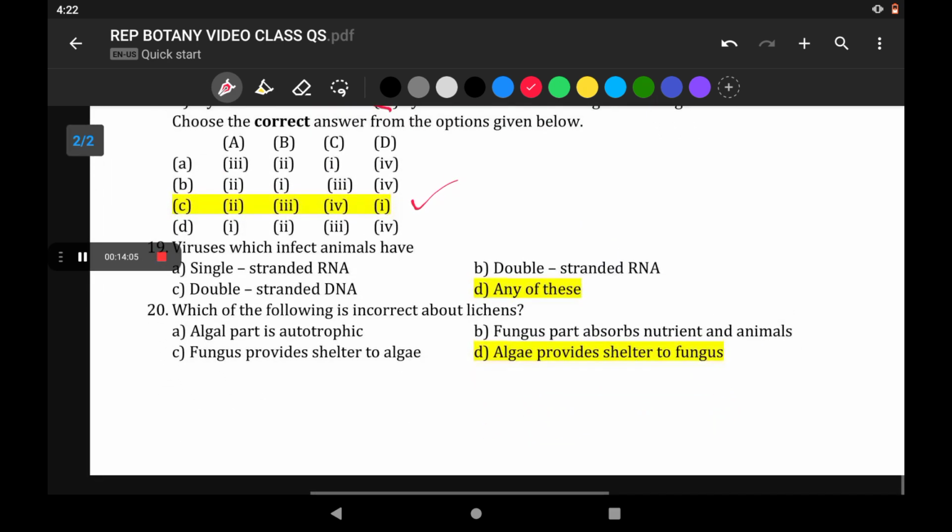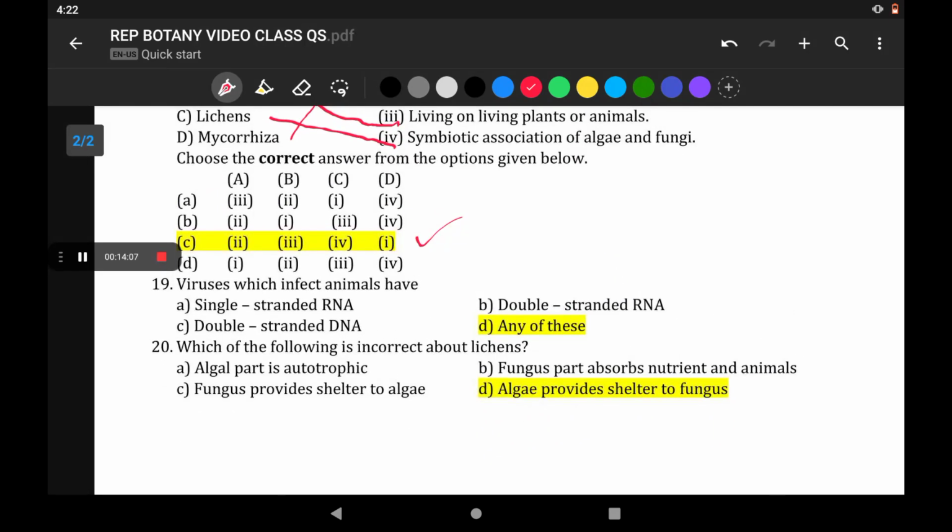Viruses which infect animals have single-stranded RNA. So the zoophages we are talking about here have double-stranded RNA or double-stranded DNA, any of these. They have a wide diversity of RNAs or DNAs. Whereas bacteriophages have double-stranded DNA, and plant viruses have single-stranded RNA.